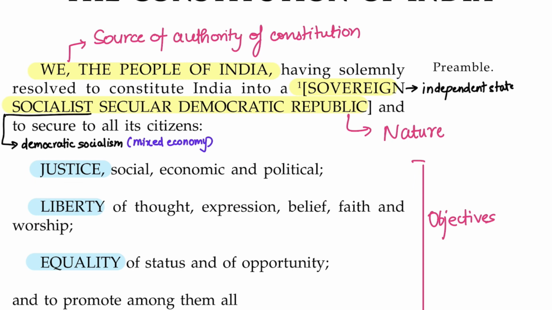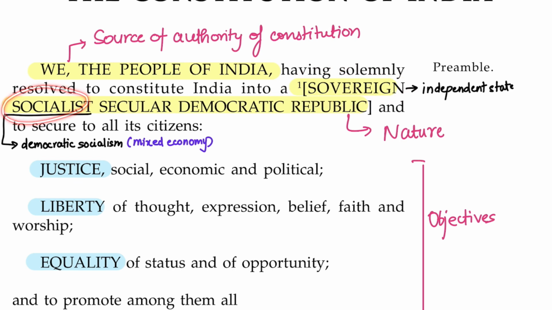constitution. Now, we the people of India, having solemnly resolved to constitute India into a sovereign, socialist, secular, democratic republic. We the people of India means all the people who belong to India, who are Indian citizens. We are the source of authority of constitution. And the nature of Indian state is sovereign, that means an independent state.